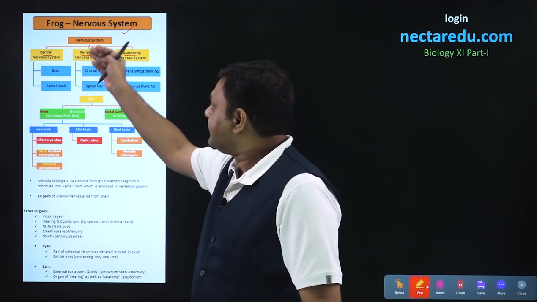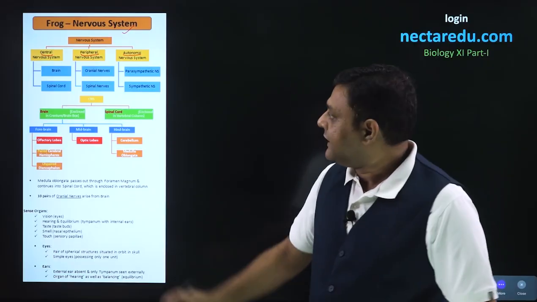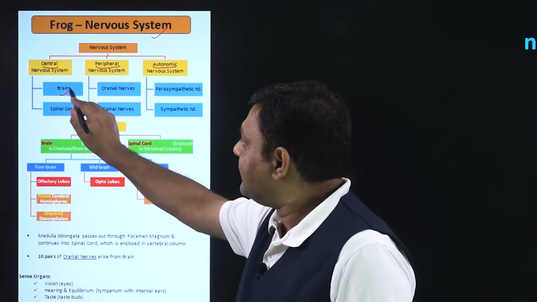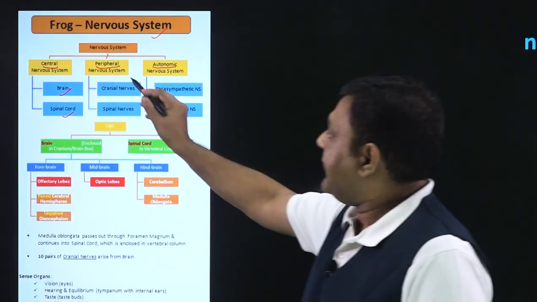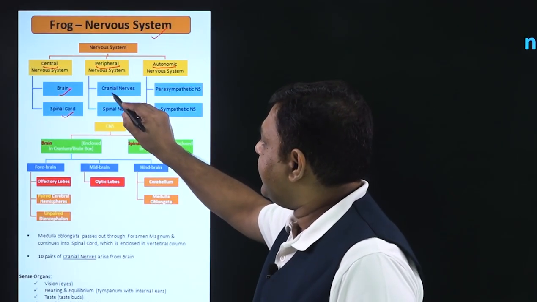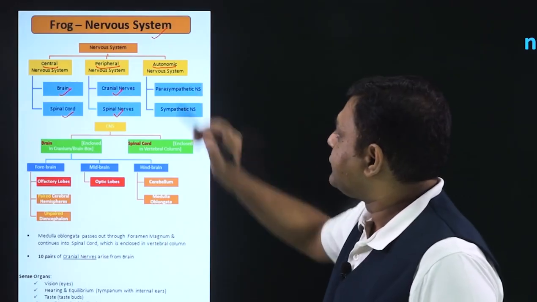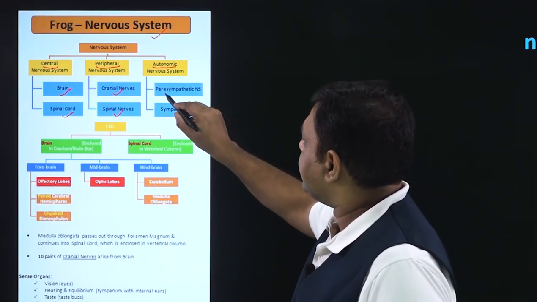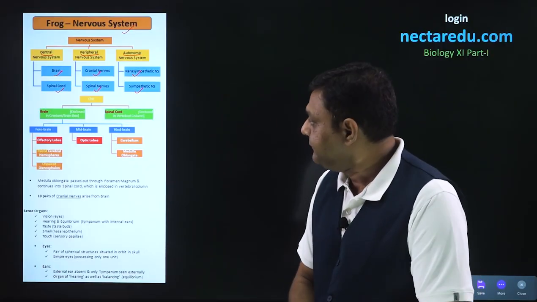These three, CNS, PNS and ANS, are further divided into two parts. The CNS has the first part brain and the second part spinal cord. The peripheral nervous system is divided into cranial nerves and spinal nerves. And the autonomic nervous system is divided into parasympathetic nervous system and sympathetic nervous system.